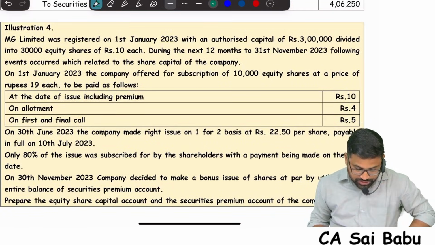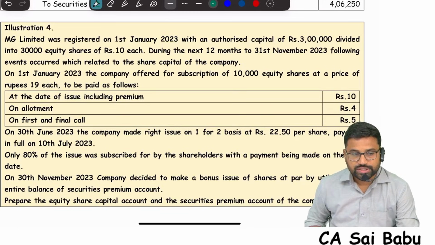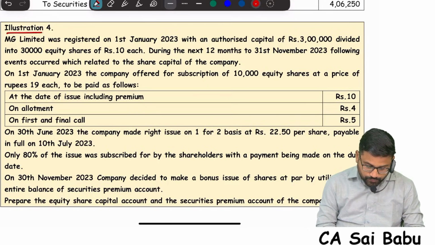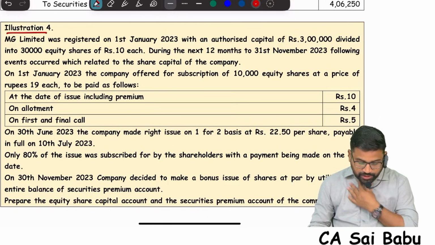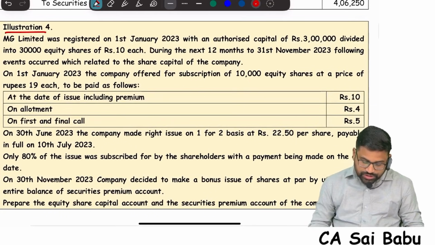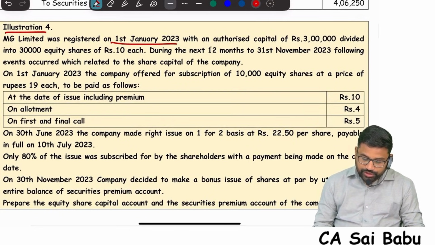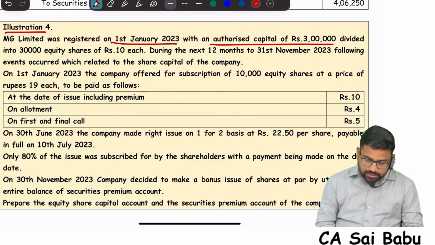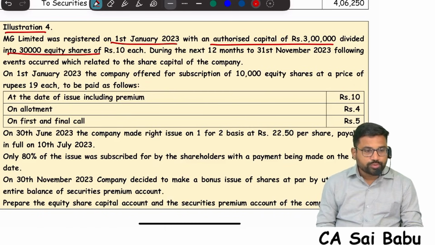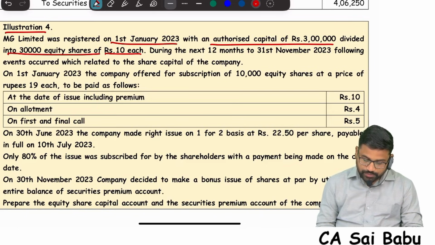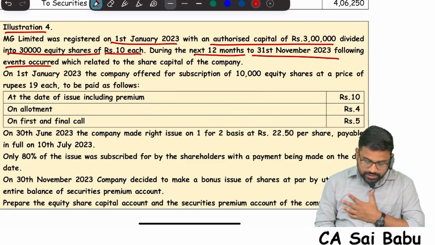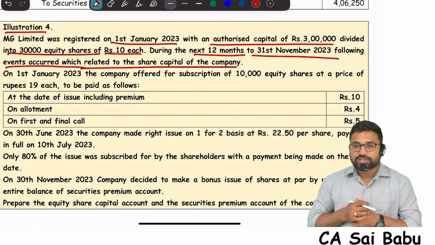Next, in bonus issue, illustration number 4, sir. See this illustration number 4. MG Limited was registered on 1st January 2023 with an authorized capital of rupees 3 lakhs divided into 30,000 equity shares of 10 each. During the next 12 months to 31st November 2023, the following events occurred which related to the share capital of the company.